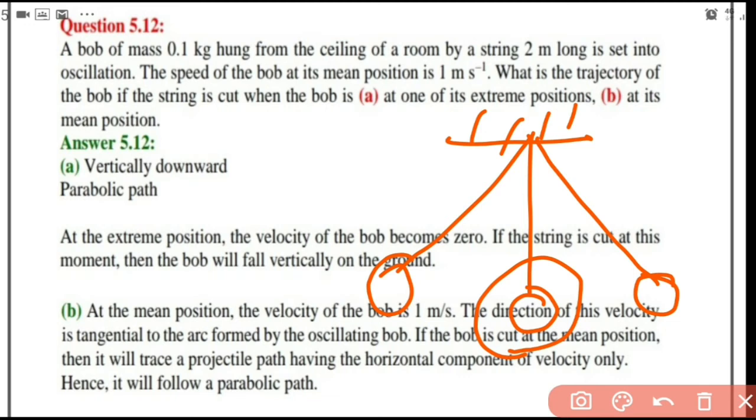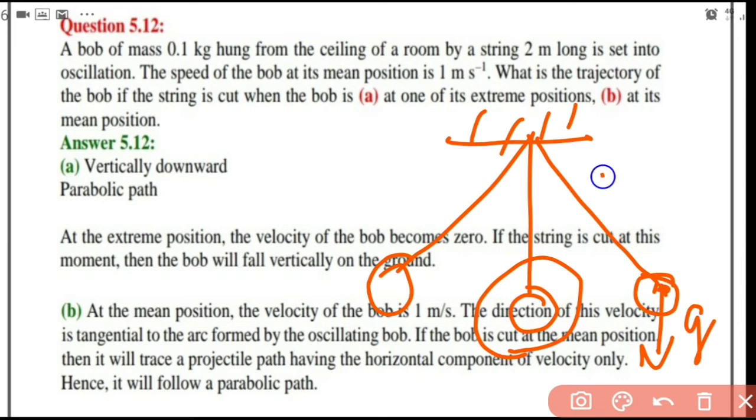It was going to that side, right or left. Why is it turning back? Because its velocity is becoming 0. So at the extreme position its velocity is 0, and it has an acceleration due to gravity that is vertically down. That acceleration due to gravity is g.